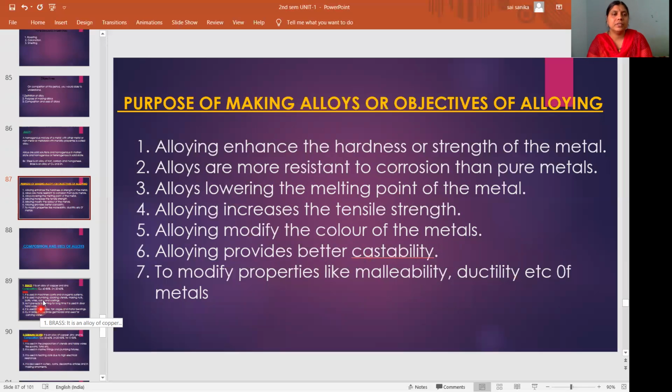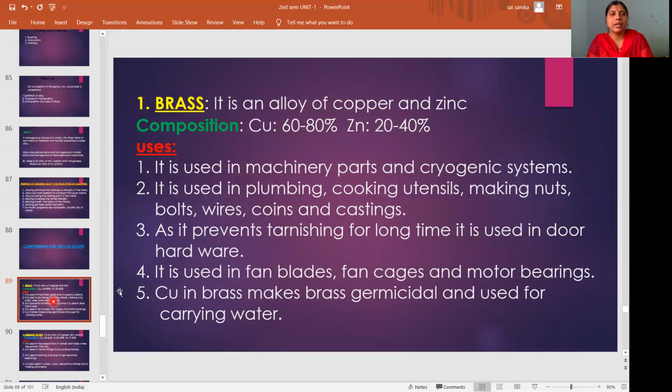And you have here 5 alloys. First, brass. Make common points here. First, it is used for utensils. In water, copper makes brass germicidal, so it is used for water carrying.